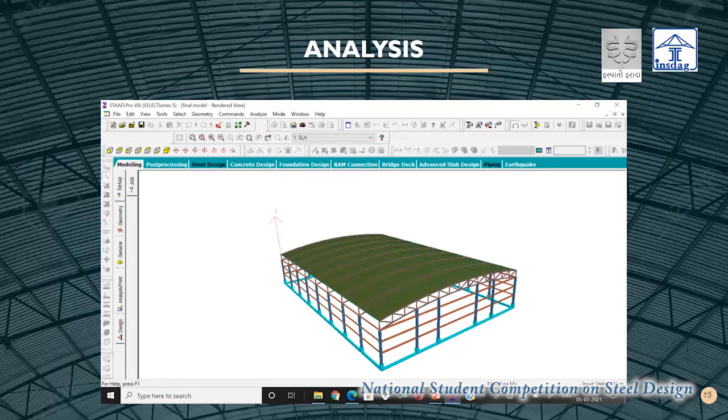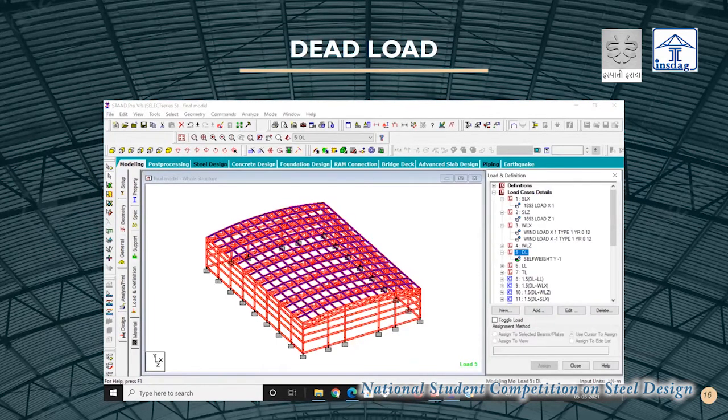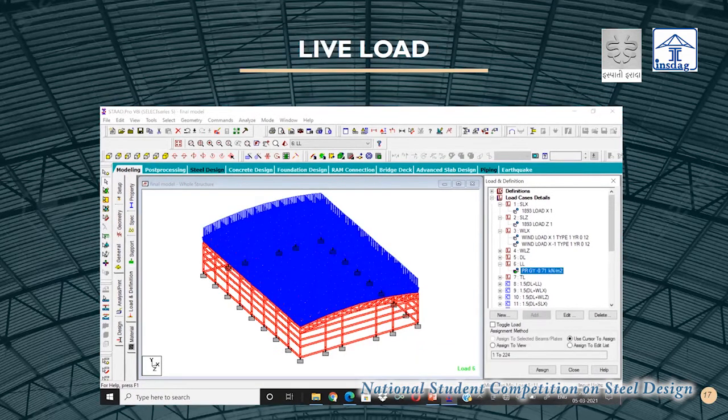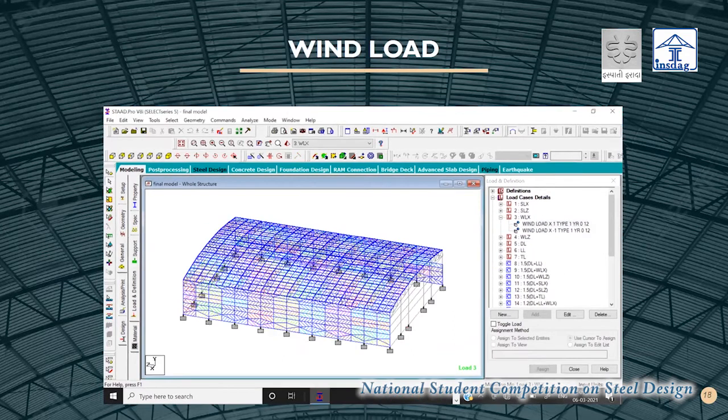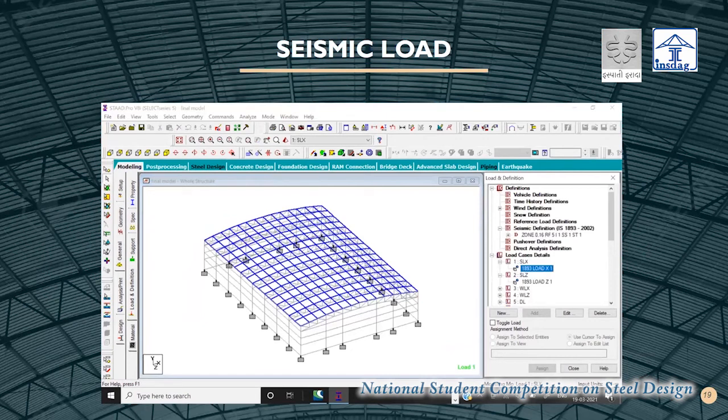So here we come to the analysis part. This is the total 3D view of our steel design project. This is the dead load acting on our structure, a direct screenshot from the STAAD model. These are the live loads acting on the roof of the truss, and these are the wind loads. The last one is the seismic load acting on the structure.